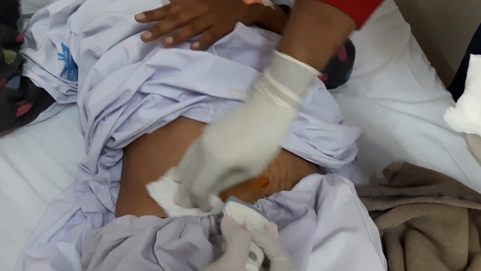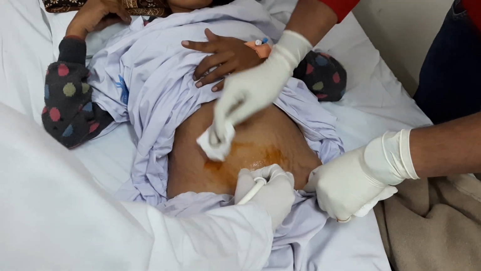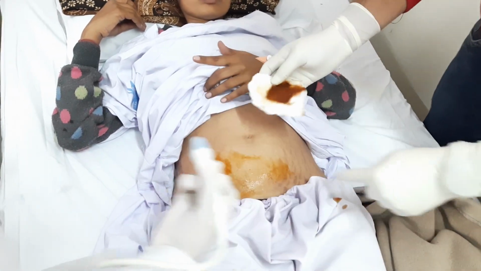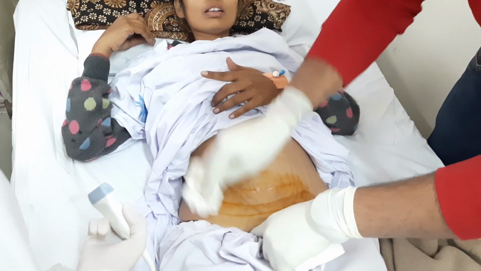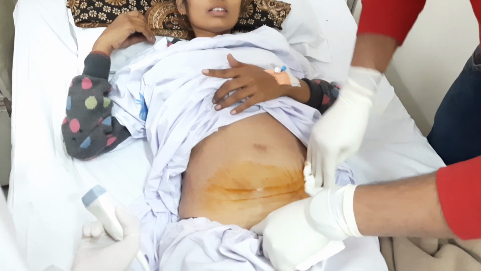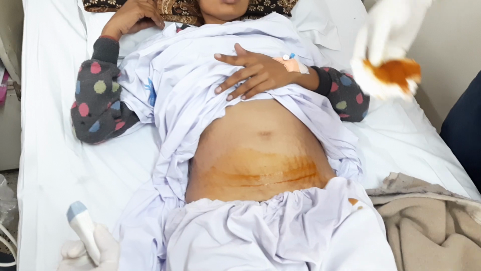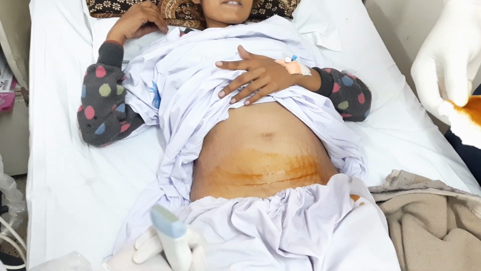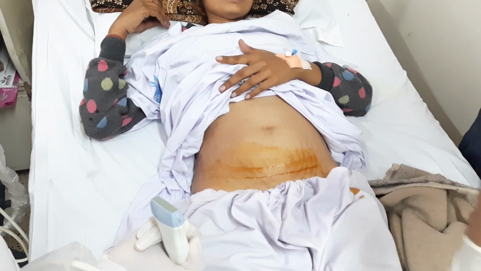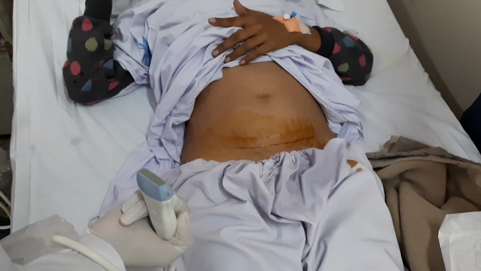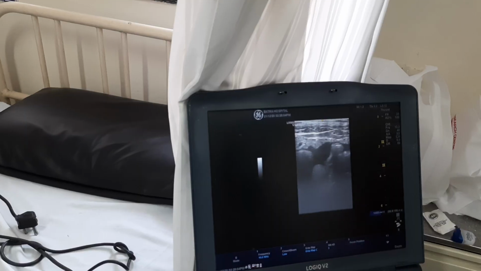This is a case of a 30-year-old female who presented with anorexia, weight loss and decreased appetite. There was no obvious reason in biochemical test and laboratory test, so we did the ultrasound followed by the CT scan abdomen, which revealed the minimal ascites and omental thickening and perihepatic collection and few more findings suggestive of abdominal koch. So for the confirmation of the diagnosis, we are doing the ascitic tapping, which is ultrasound guided.